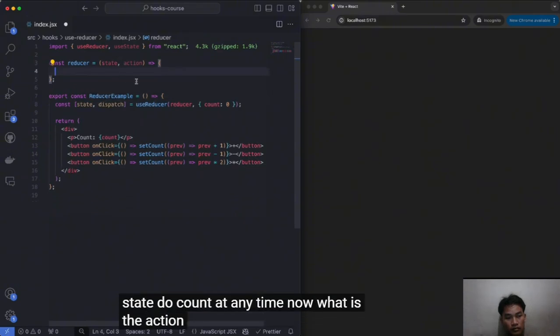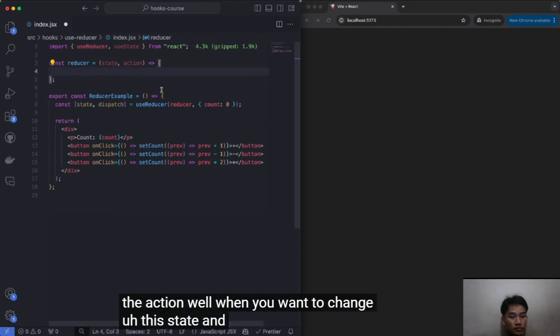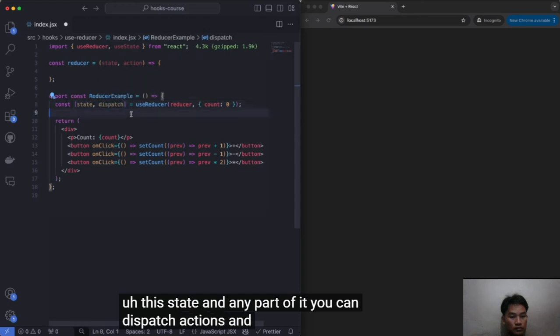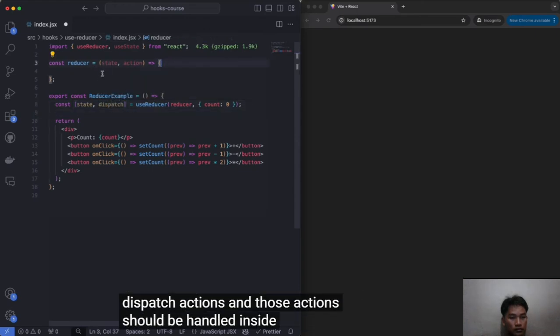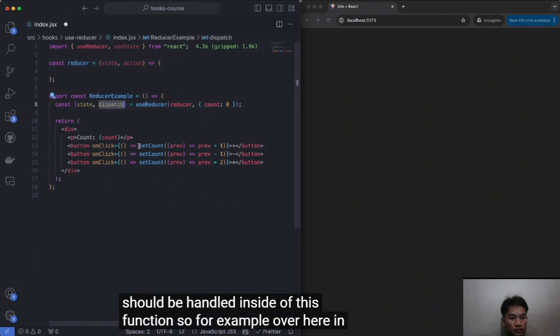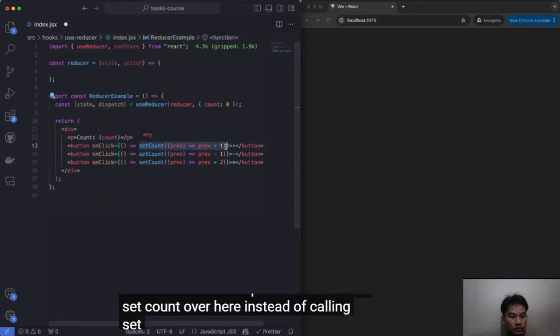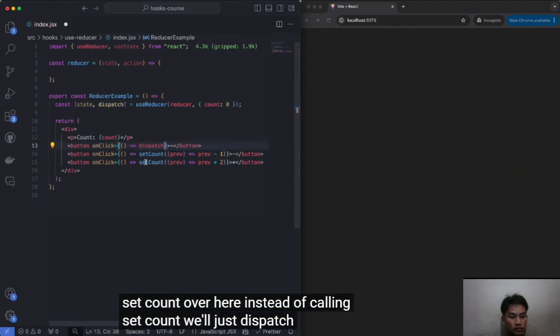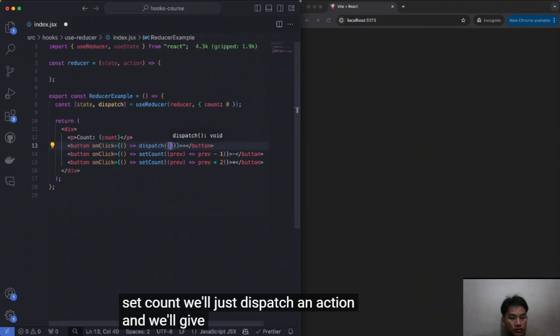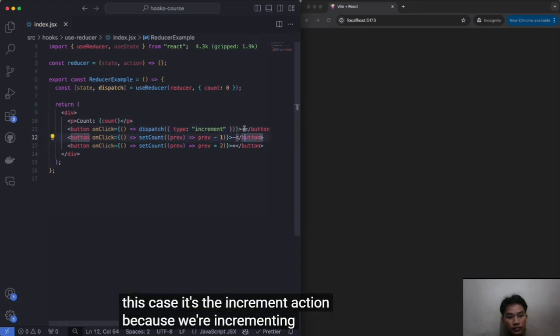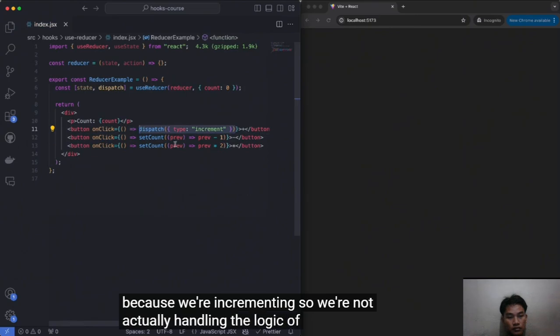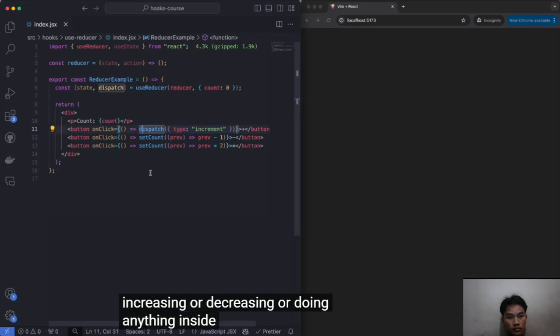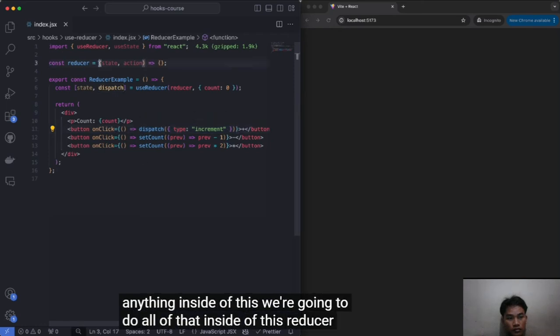Now, what is the action? Well, when you want to change this state in any part of it, you can dispatch actions, and those actions should be handled inside of this function. So for example, over here in our set count, instead of calling set count, we'll just dispatch an action and we'll give it a type. For example, in this case, it's the increment action because we're incrementing. So we're not actually handling the logic of increasing or decreasing or doing anything inside of this. We're going to do all of that inside of this reducer function.